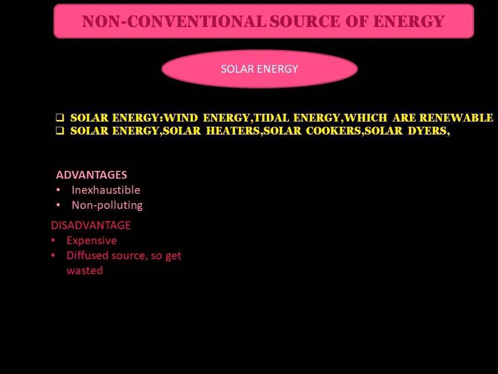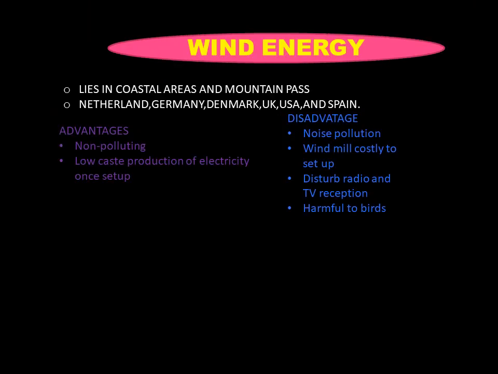For example, solar, wind, and tidal are renewable. Under solar energy, the best thing is it is inexhaustible and non-polluting, but it is expensive to use. Commonly used areas for solar or sun energy to be harnessed are solar heaters, solar cookers, and solar dryers. Nowadays, solar panels, solar lights, and solar electricity have come into use.